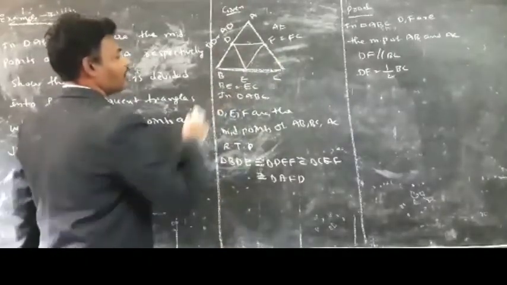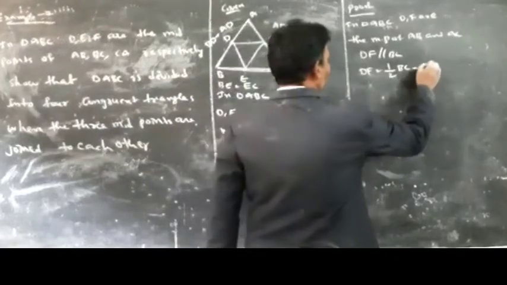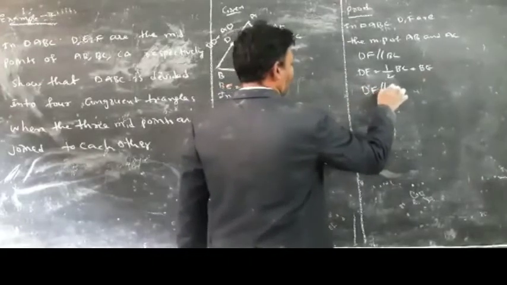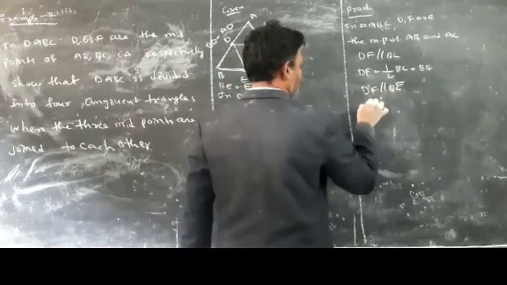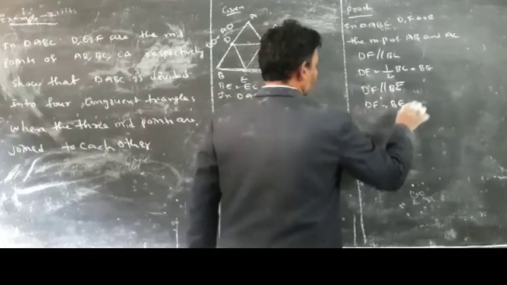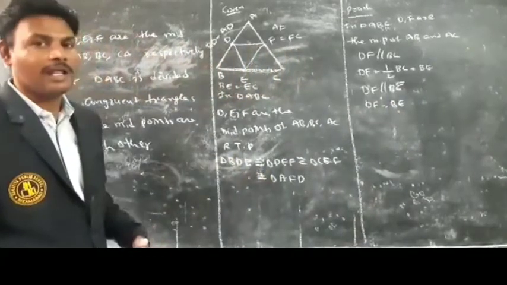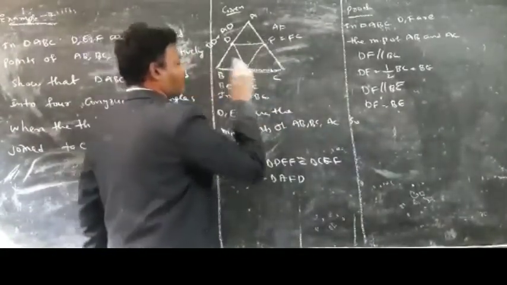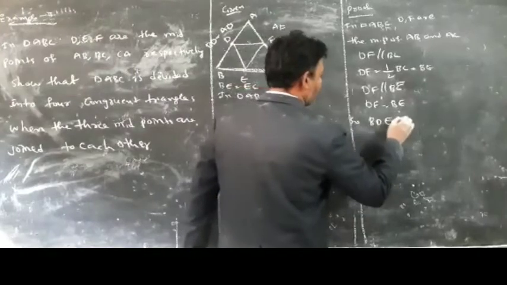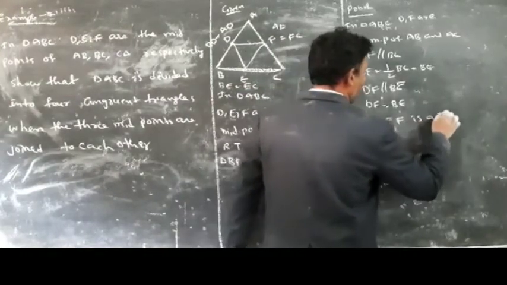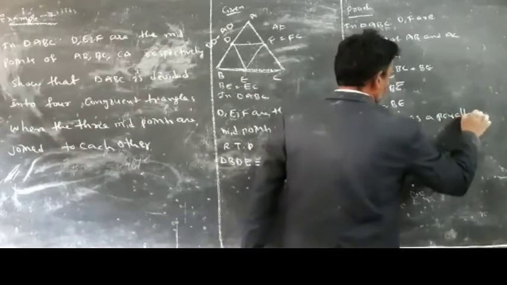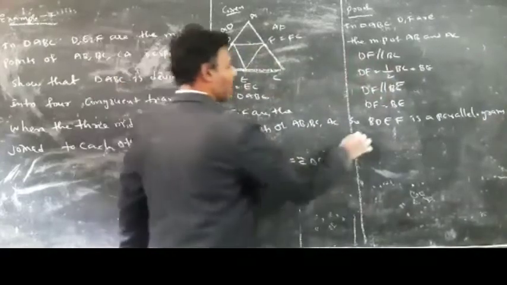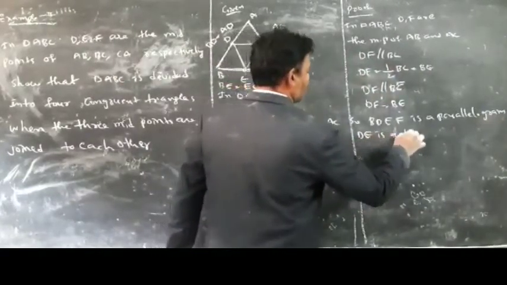Half of BC we can write as BE. See, DF is parallel to BE and also DF is equal to BE. So one pair of opposite sides is parallel and equal. So BDFE is a parallelogram. In a parallelogram, DE is a diagonal.